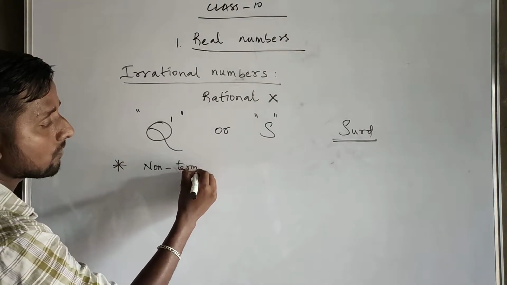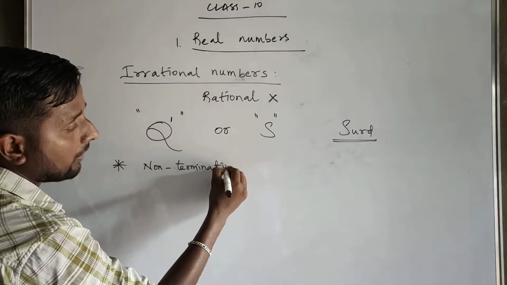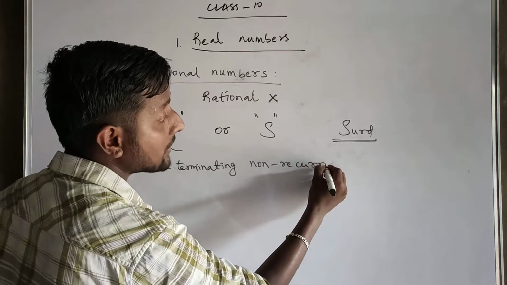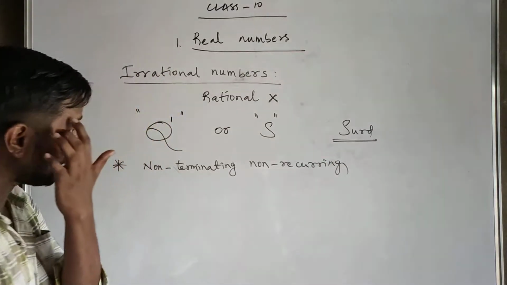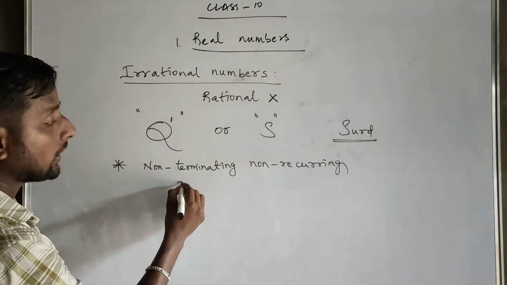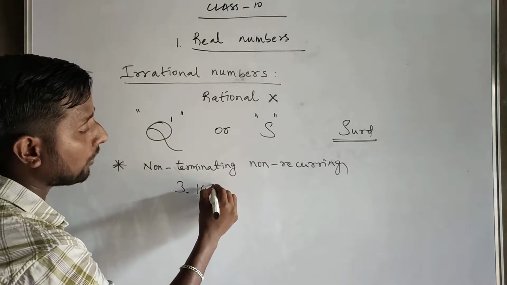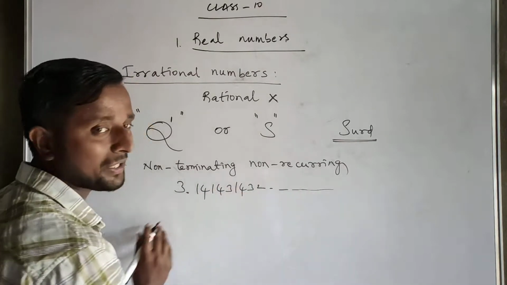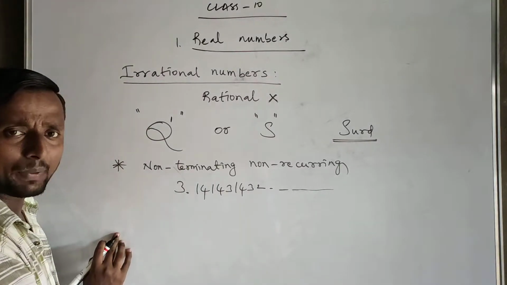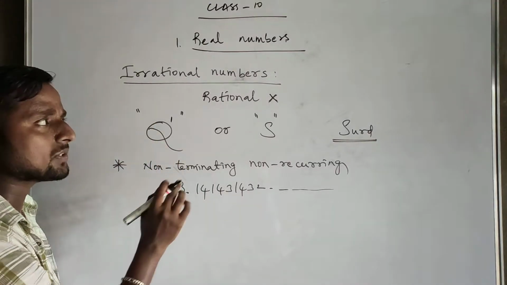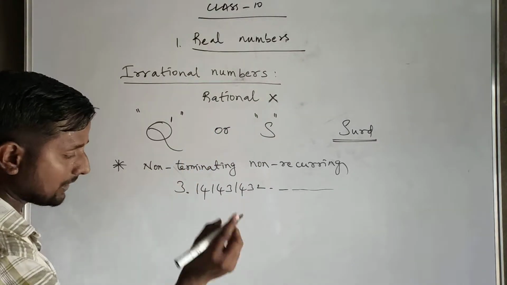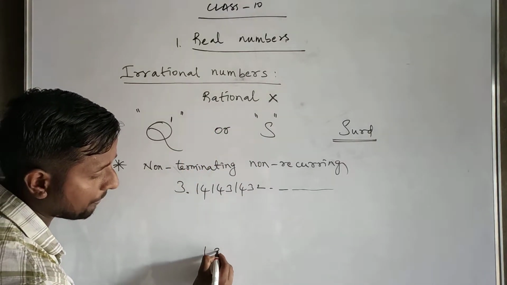First one: non-terminating and non-recurring numbers are irrational. Non-terminating and non-recurring means, for example, 3.14, 143, 1432, and so on. Look, is there any pattern? In the first problem we have seen 3, 3, 3, 3, only 3 has repeated.